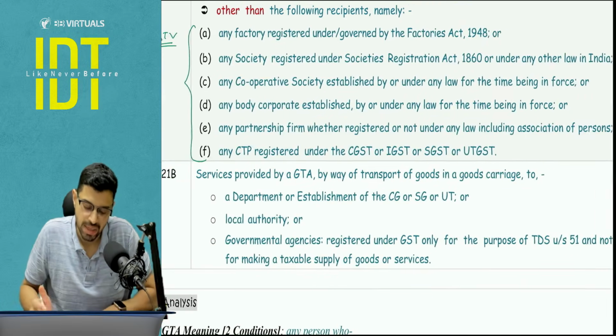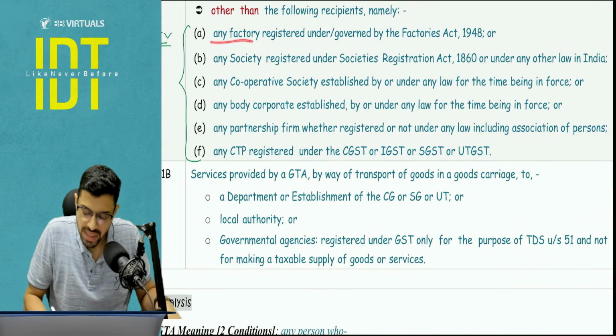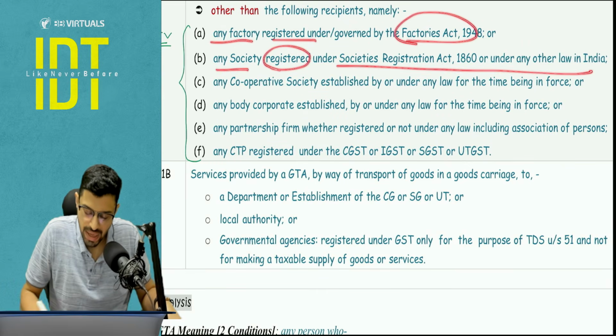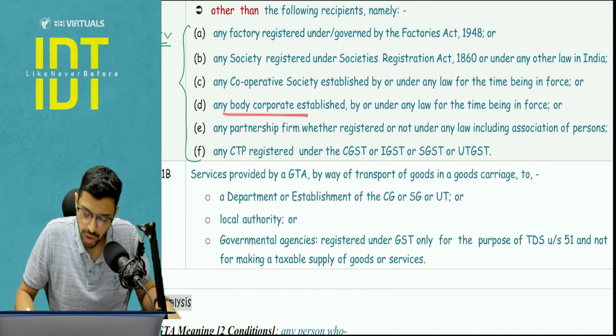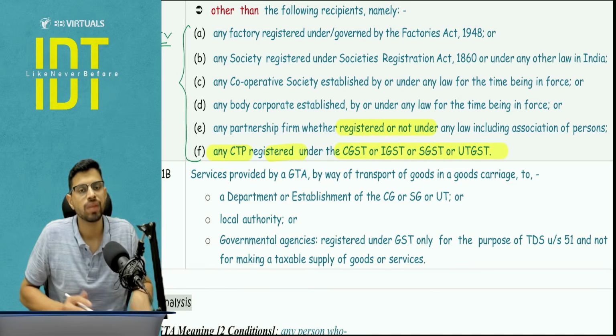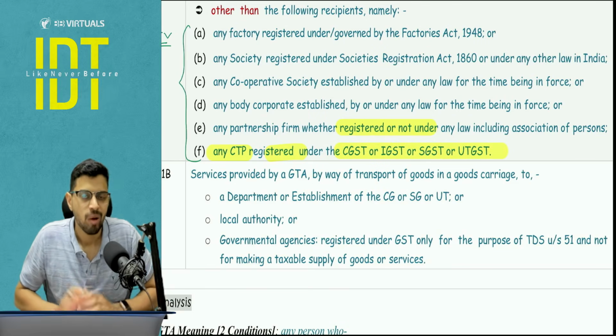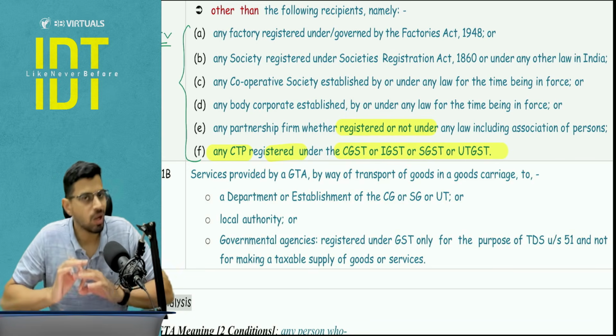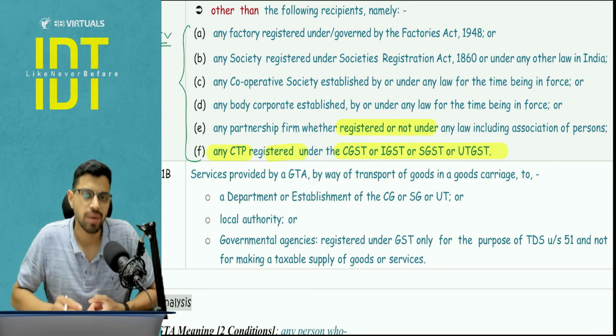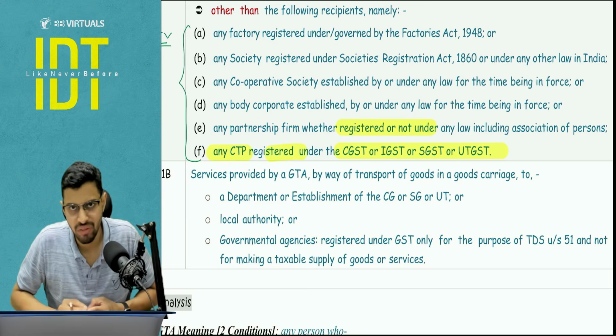Let's see which recipients are covered. Any factory which is registered under the Factories Act, any society which is registered under the Societies Act, any cooperative society which is established under the law, any body corporate under the law, any partnership firm whether registered or not, or any CTP registered under the GST law. Now, if you understand the field factor, what is being covered here? All the types of entities and businesses are covered, except an individual and except a Hindu undivided family.